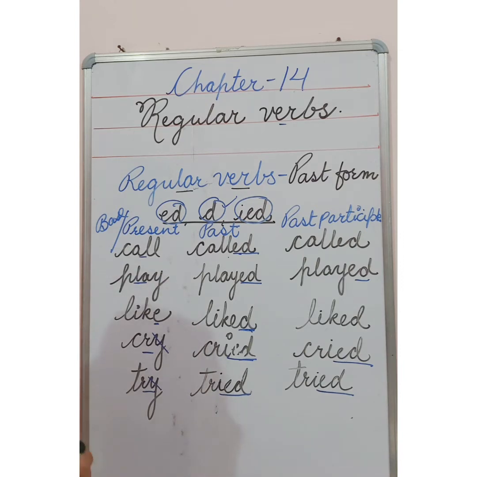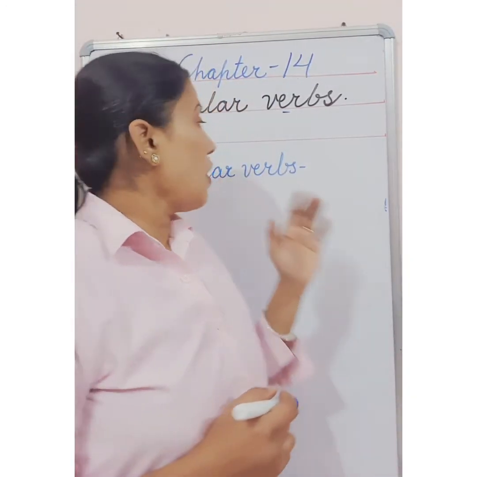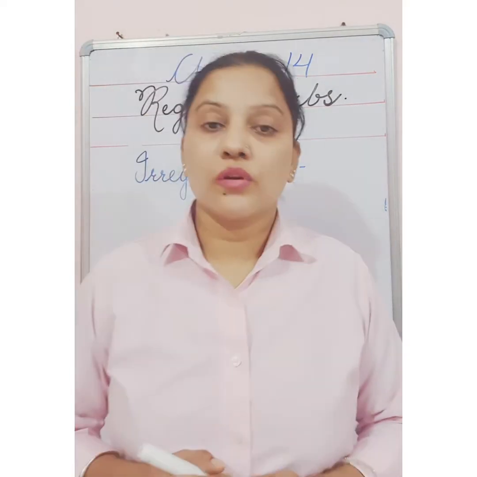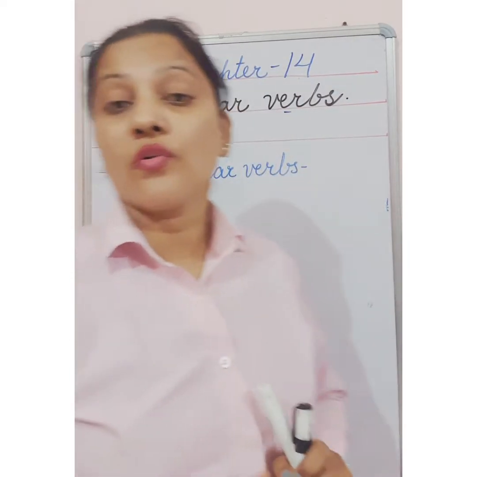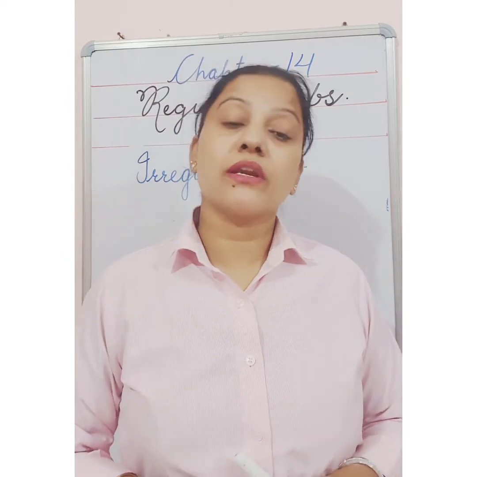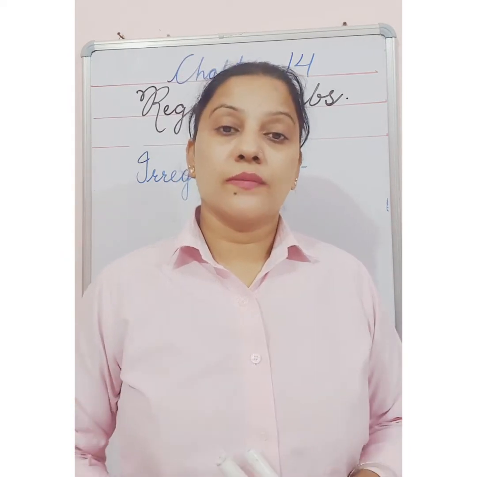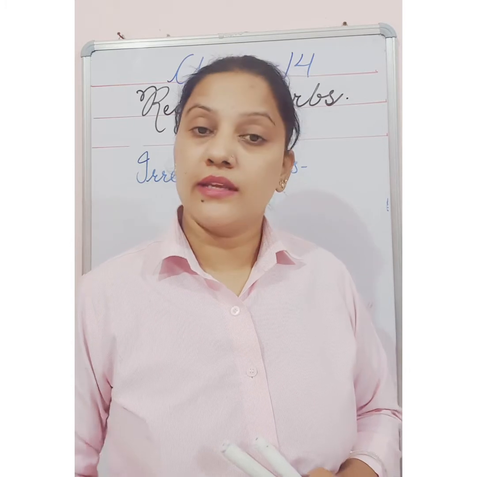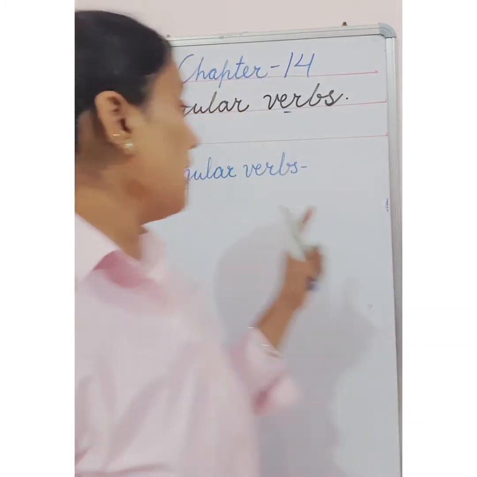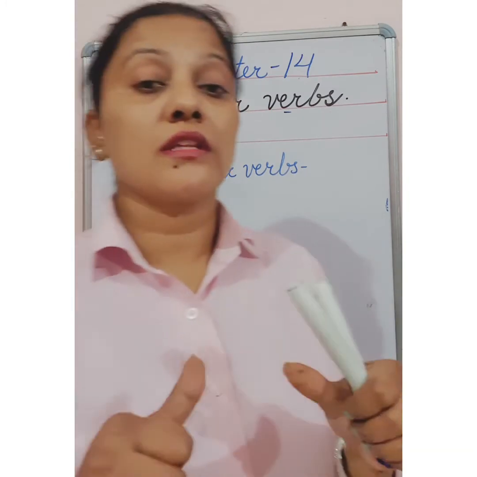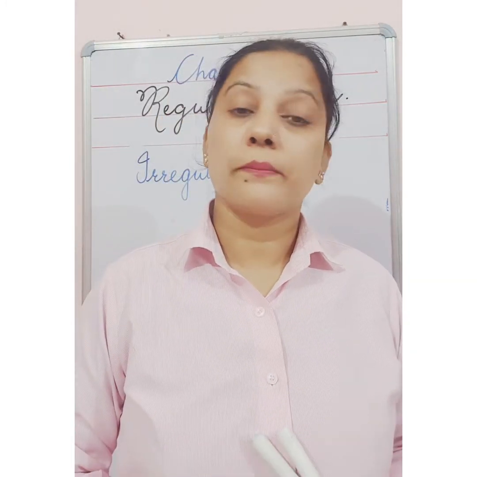Now I will tell you about irregular verbs, then I will tell you the difference between them. So now we will learn about irregular verbs. Irregular verbs are those which have no fixed pattern. In regular verbs, at the last we are adding d, ed and ied. But in irregular verbs, there is no fixed pattern.